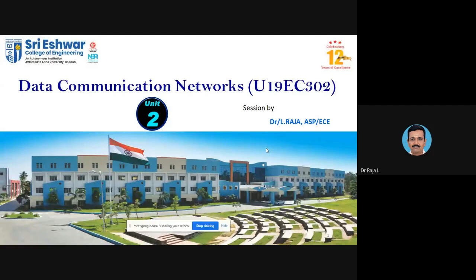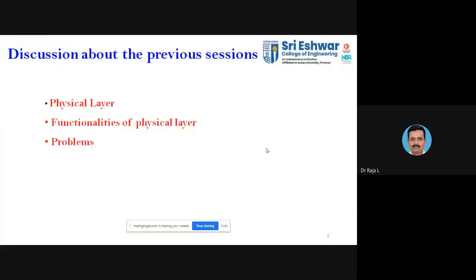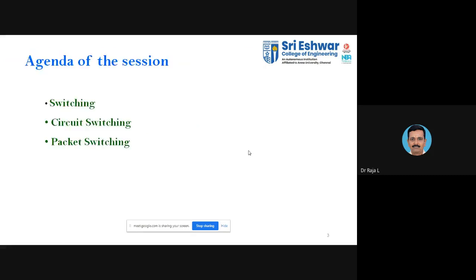So, welcome back. After a gap of 3 to 4 days, we are meeting again for this DCM class. In the last class, we discussed the physical layer functionalities and the problems associated with performance like throughput and delay. We also discussed transmission time and propagation time. And we also started discussing switching.